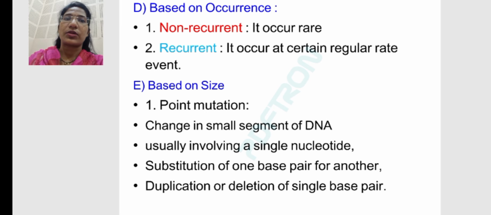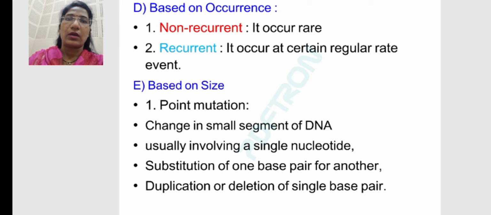In point mutation, there is a change in a small segment of DNA, usually involving a single nucleotide: substitution of one base pair for another, or duplication or deletion of a single base pair.